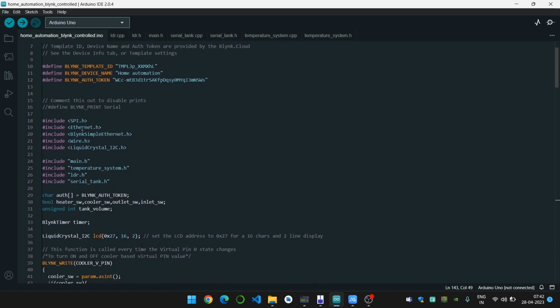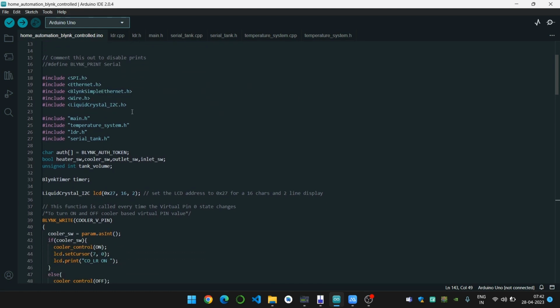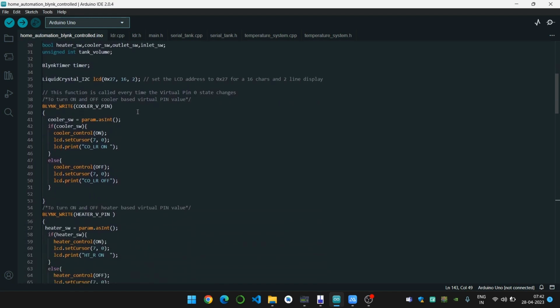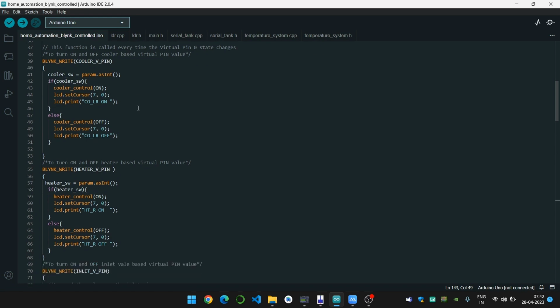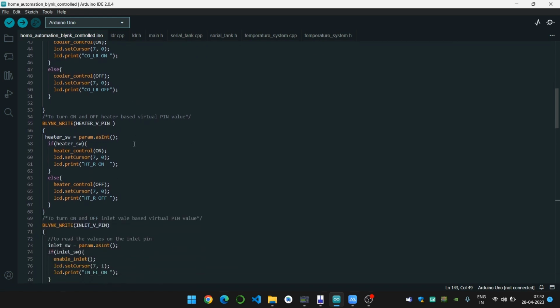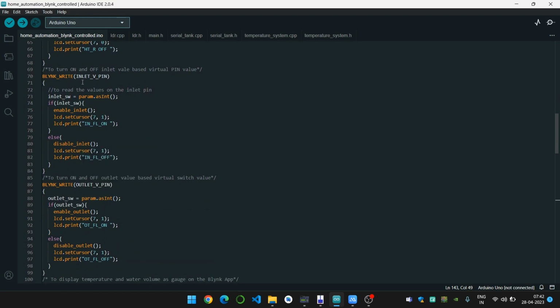These are some preprocessor directives which we need to include in order to use Blynk as well as the CLCD display. This is the function for the cooler pin which we display on the Blynk IoT app in order to control the cooler. This is the code for the heater pin. Similarly, these are the codes for the inlet and outlet valve of the serial tank.